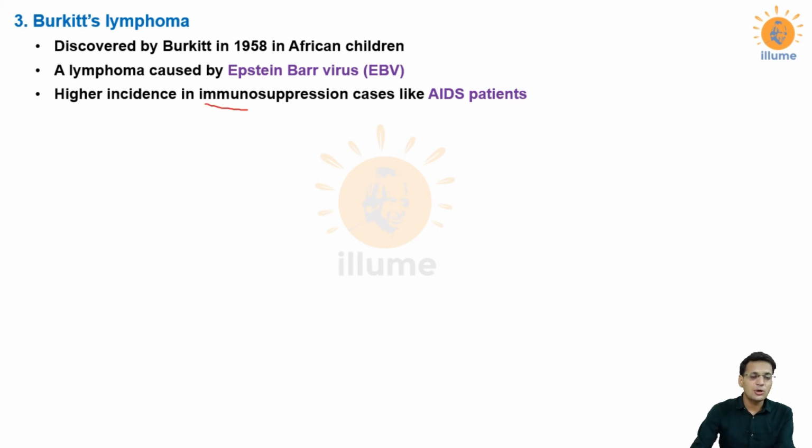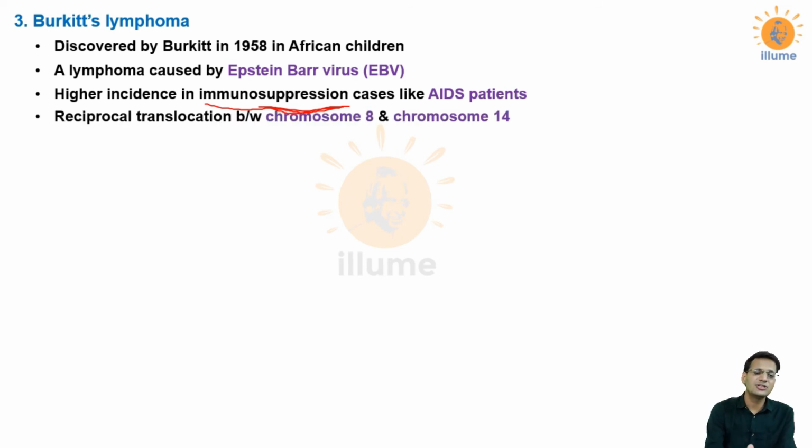Now what is immunosuppression? Immuno is the immune system, your immune power, and suppression means reduced, to suppress. So immunosuppression patients means those patients whose immune system is suppressed, not working properly, as in cases of HIV AIDS. In AIDS, we very well know HIV attacks helper T cells, which reduces your immune power. So in AIDS patients, Burkitt's lymphoma is very common and frequently seen, and it is caused by Epstein-Barr virus, and the mutation involved is a reciprocal translocation between chromosome number 8 and chromosome number 14.